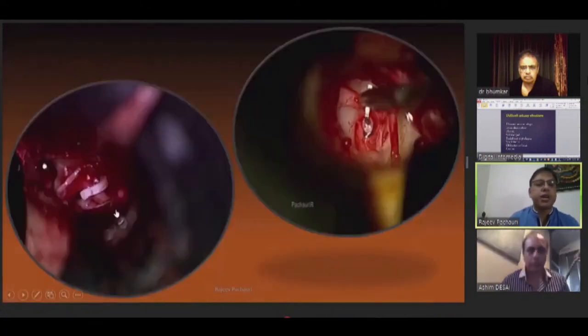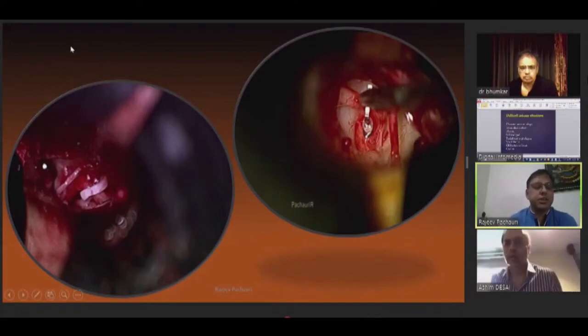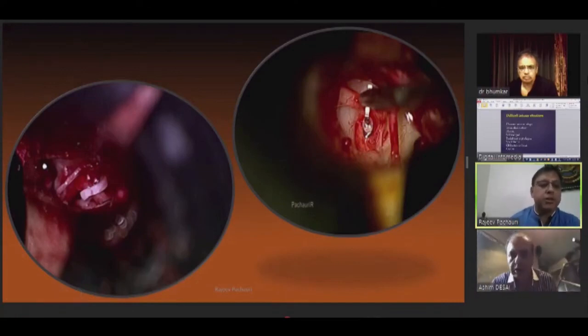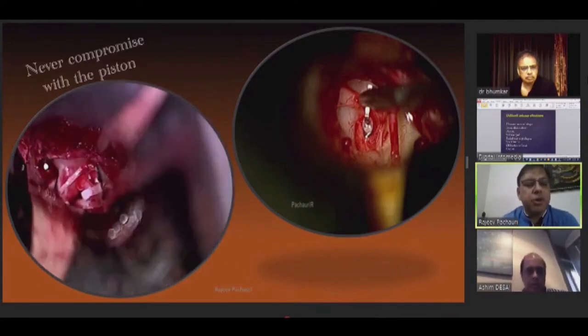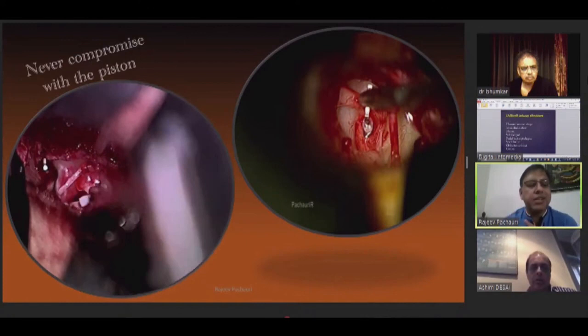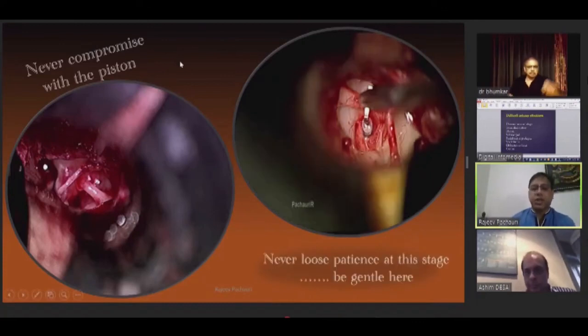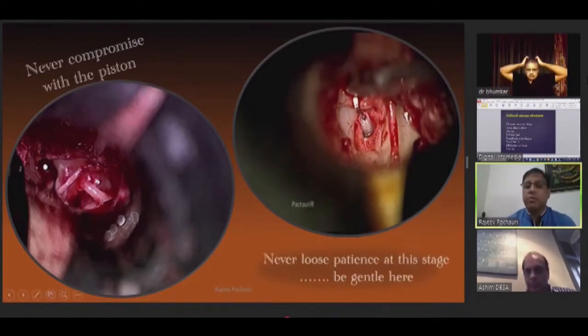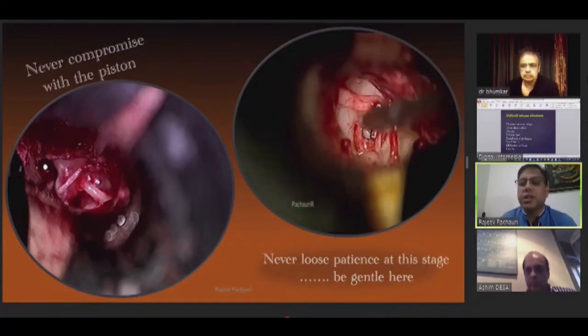There's one more point, as Satish told: never compromise with the piston, never use a poor quality piston, because if you are using a bad quality piston and have to manipulate it, just see the quality of the piston. It is very bad. So it is better to go for a good quality one. And it happens with many people that during putting in the piston, it goes inside.